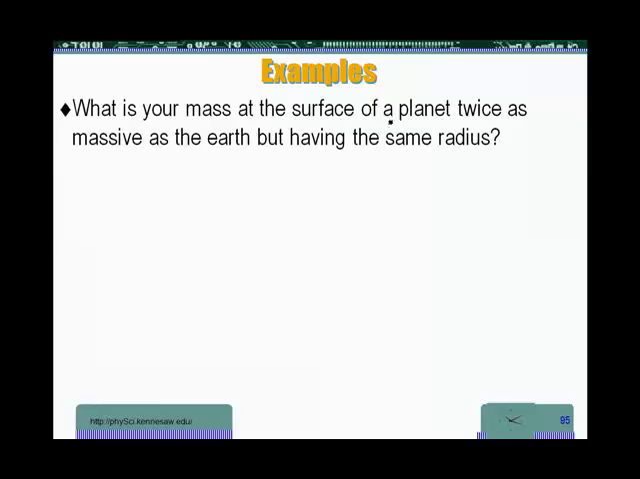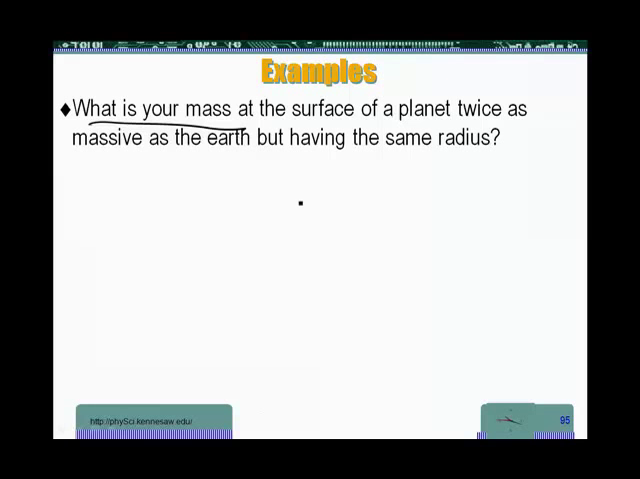What is your mass at the surface of a planet twice as massive as the Earth but having the same radius? Okay? So this is about the effect of different quantities on quantities that we deal with. Of course, this first one is a little bit of a trick question. It is asking us, what is your mass? Hopefully, your mass is the same no matter where you are.